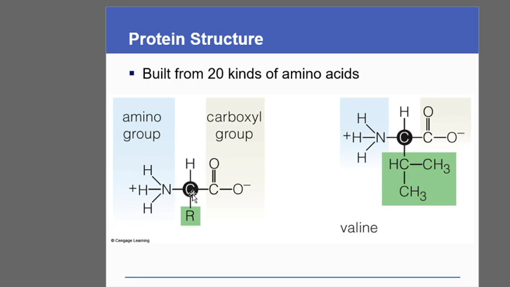Otherwise, we know carbon has a valency of 4. From one side it has the carboxyl group, from another side it has the amine group. The third valence is satisfied by hydrogen, and the fourth valence is satisfied by the R side chain. All the amino acids vary in their side chain only. So there are 20 standard amino acids, and all of them vary in their R side chain only. Is it clear? Yes, sir.